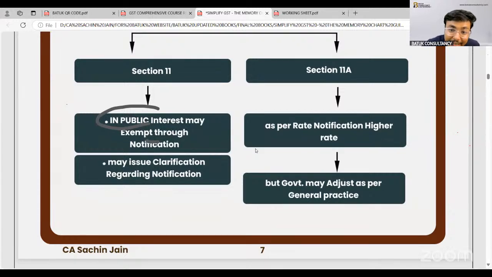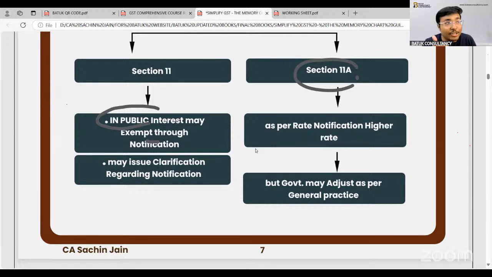If there is any confusion, in that case, the relevant notification may be issued. Now, section 11A, this is very specific. Suppose there is one specific product on which the rate of GST is applicable at 12%. But now the government knows the general practice related to that particular product, and the rate should be on the lower side.